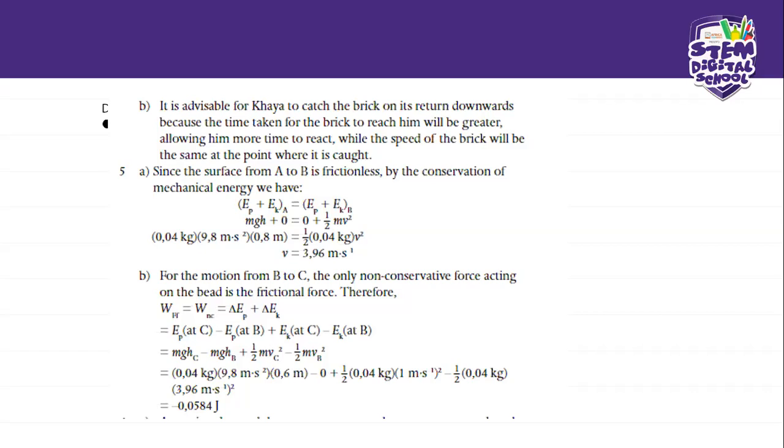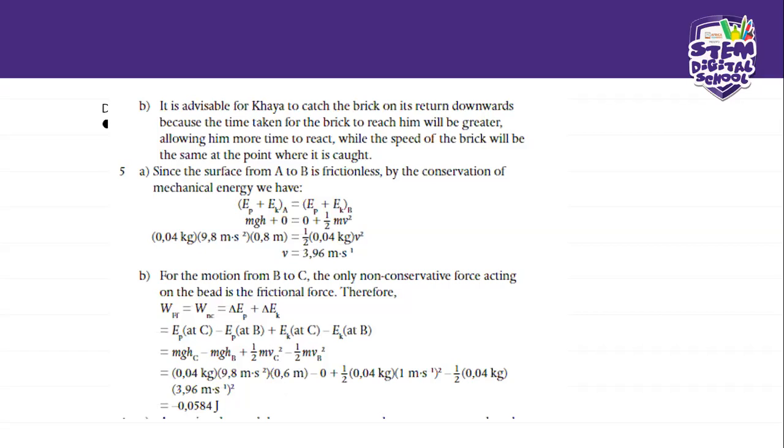But remember, at point B, the height is the other part, the part at the top, that's point C. But remember, guys, at point B, our potential energy was zero. So we have to substitute it here as zero, okay? And then we move on. Our kinetic energy at C, which is there at the top when it arrives at C, is going to be 1 meter per second, as they've stated that it gets to C at a velocity of 1 meter per second.